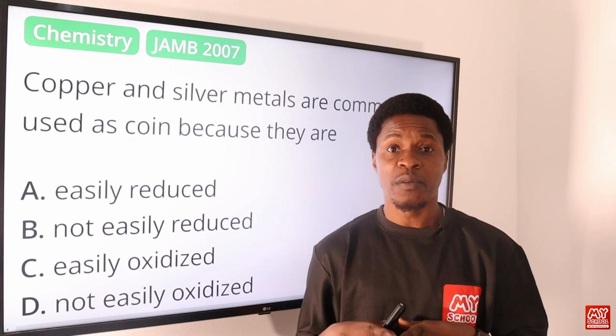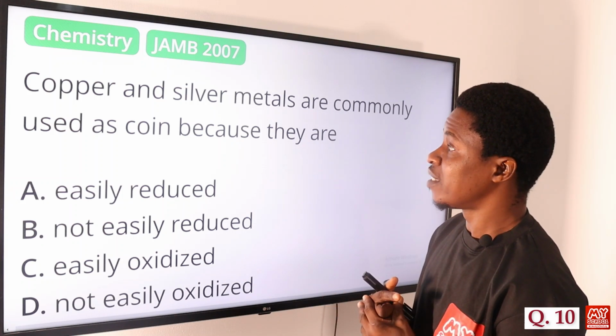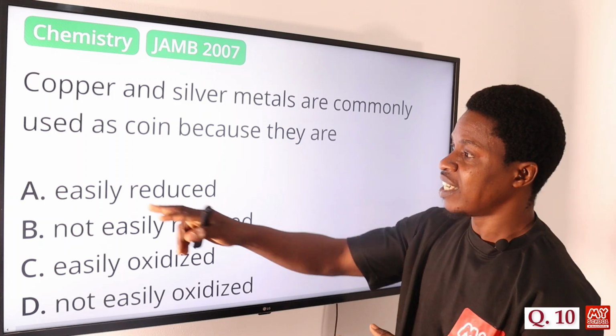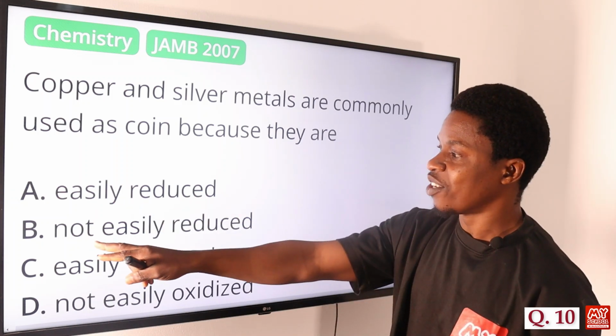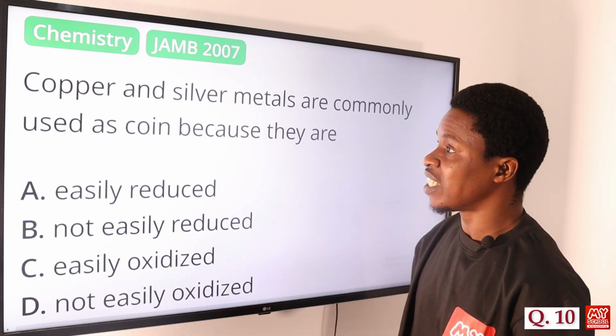Now let's move on to question number 10. Copper and silver metals are commonly used as coins because they are what? Option A says easily reduced. Option B says not easily reduced. Option C says easily oxidized. Option D says not easily oxidized.